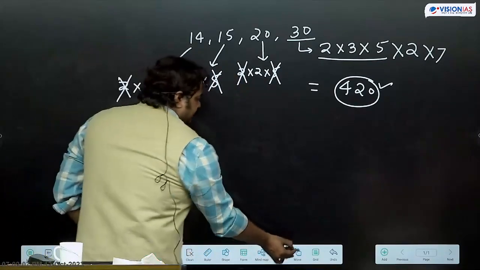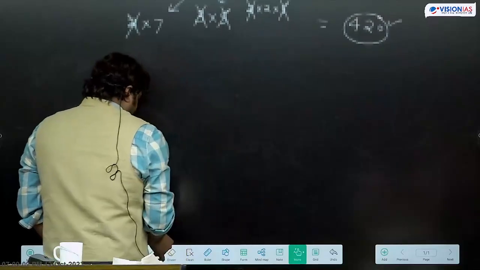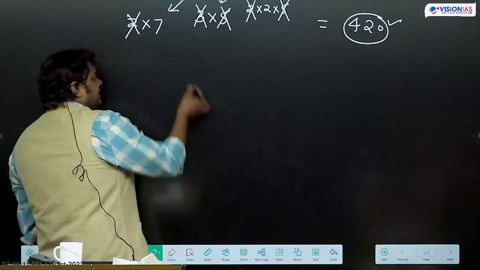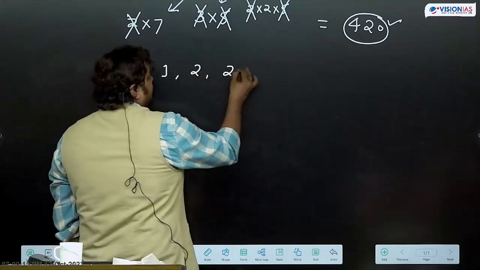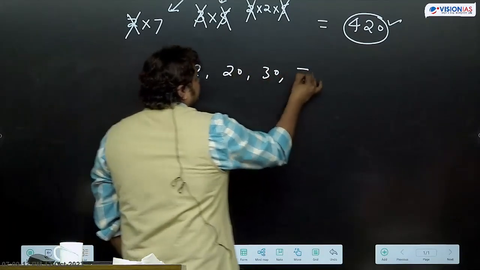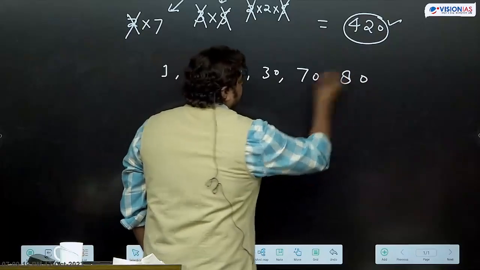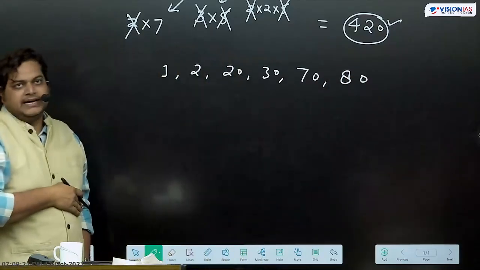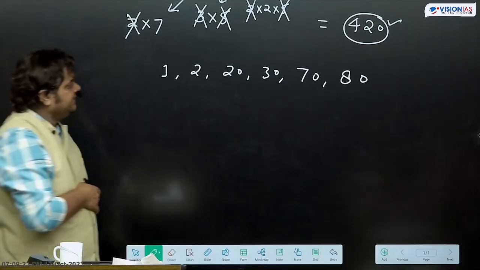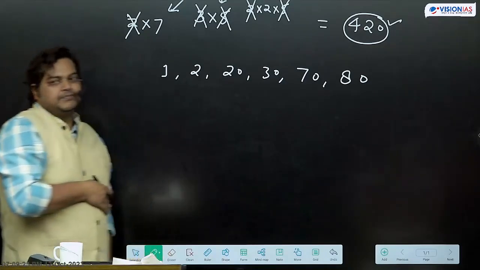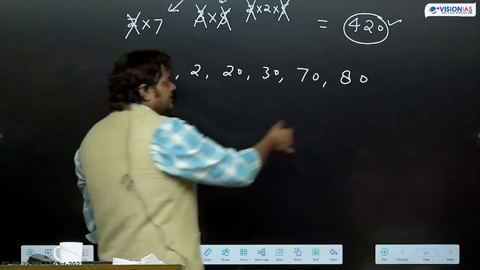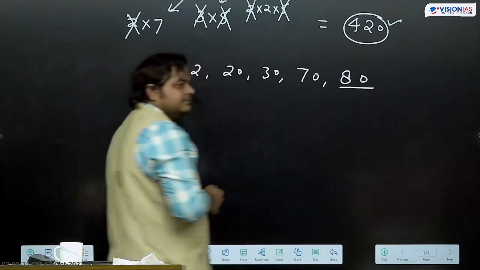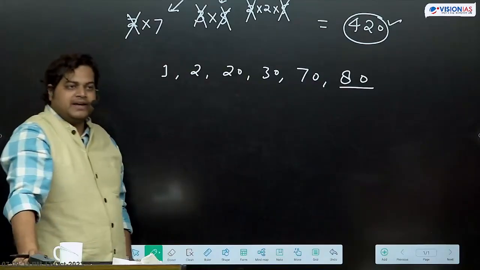इस तरीके से if I ask you this, like we have 1, 2, 20, 30, 70, 80. We need to calculate LCM. What will be the LCM? इसमें भी we can take the bigger number, we'll take the factors.